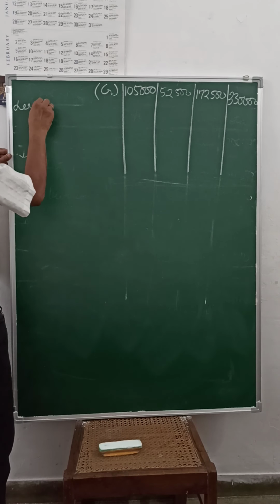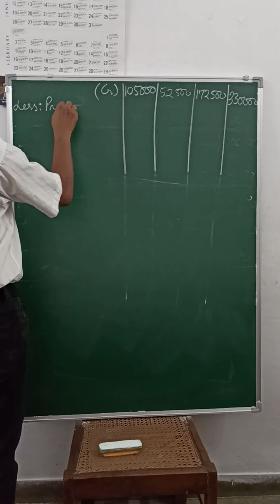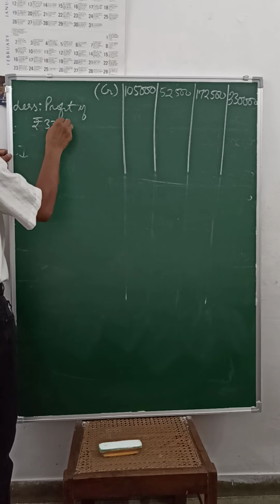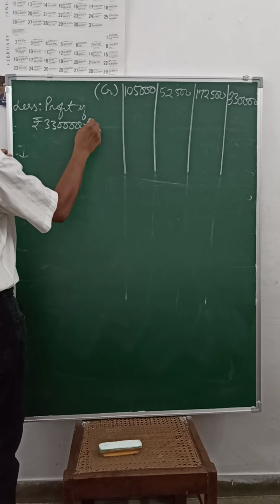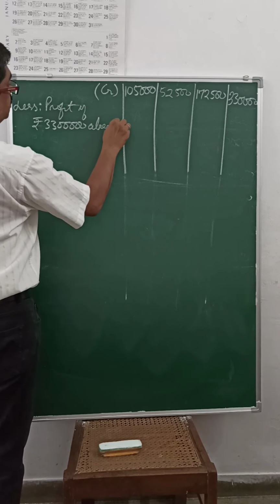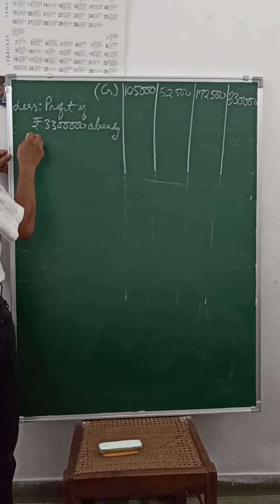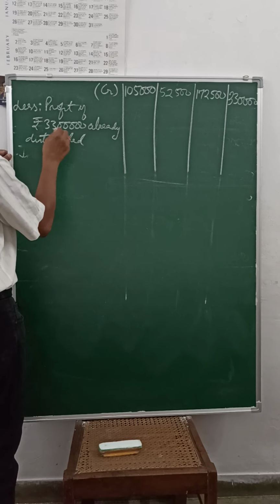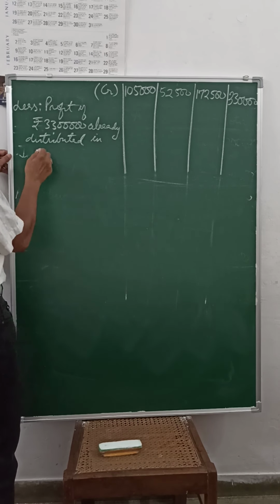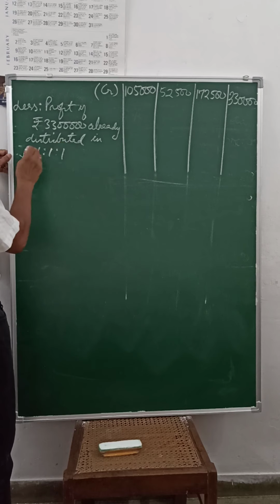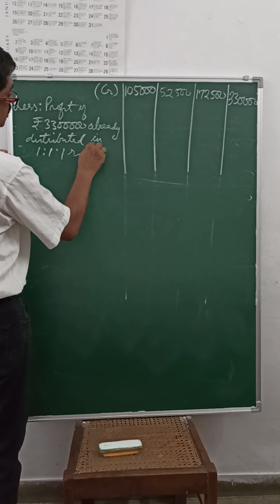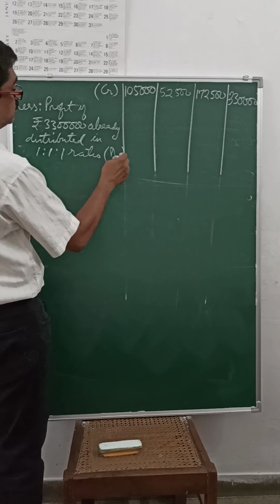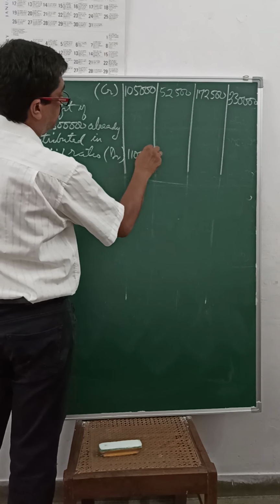Less profit of rupees 3,30,000 already distributed in 1:1 ratio equally. So this will be debited. So 3,30,000 in the ratio of 1:1 comes to 1,10,000 each.